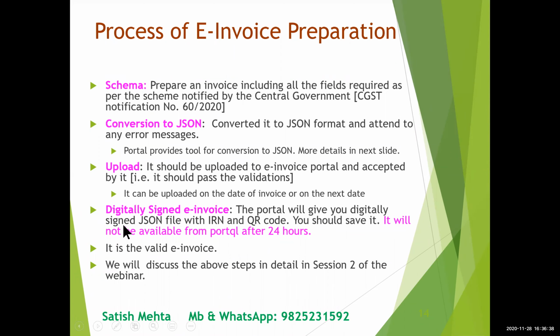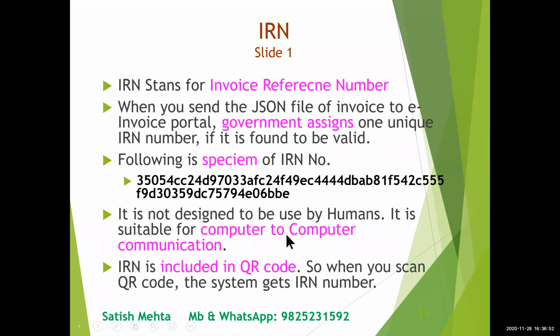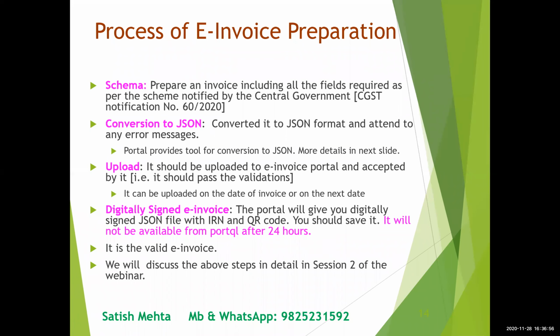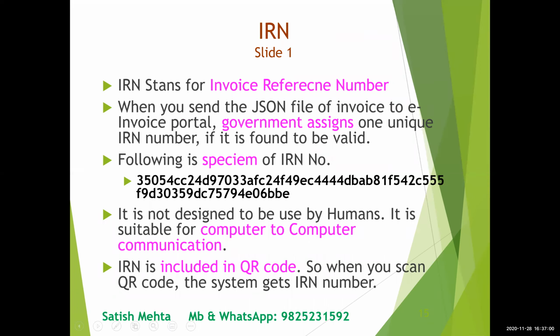This is now your complete e-invoice. This invoice is a soft copy. You can send it via email to your customer, and you can also convert it to PDF or printed invoice.